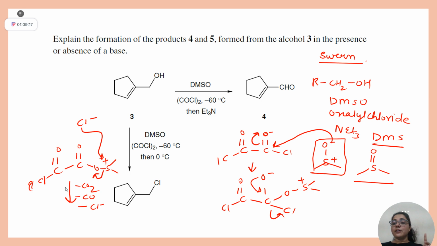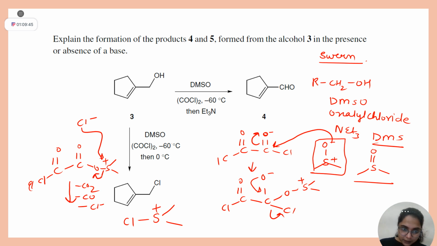See, students, whenever in your reaction medium there is possibility of extrusion of gases, it will increase the entropy of the reaction and move the reaction in the forward direction. If you remember Le Chatelier's principle, yes. So whenever Cl minus will attack on this positive center, it will form this chlorosulfinium salt. Yes or no?